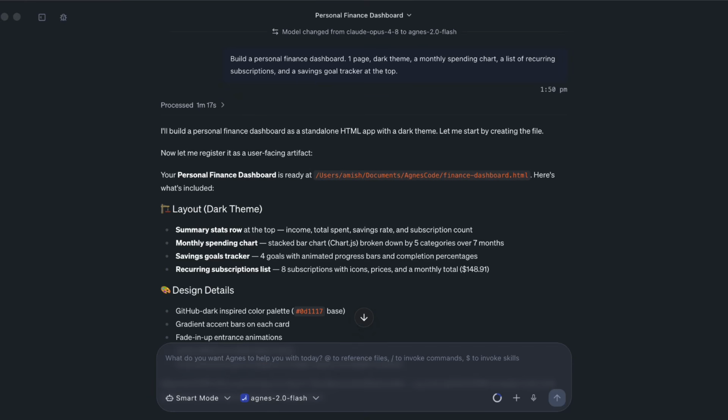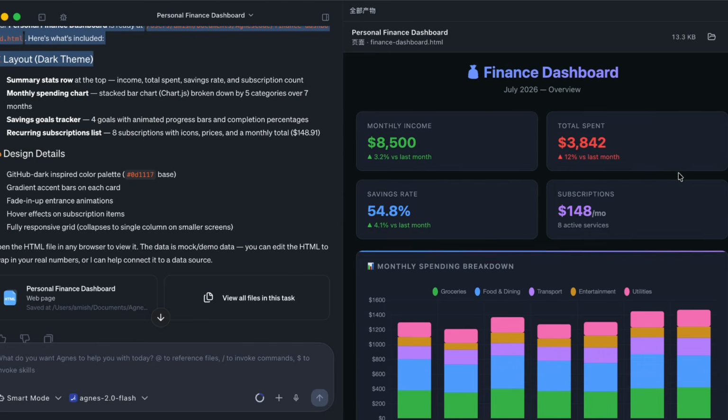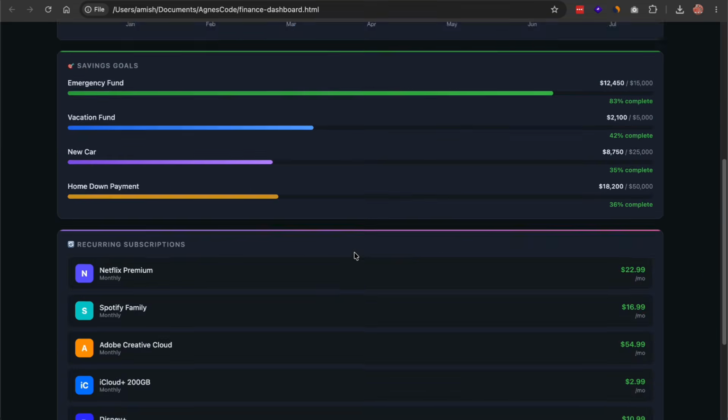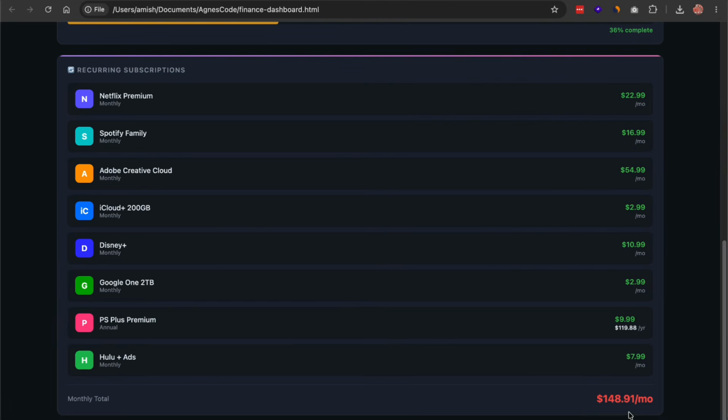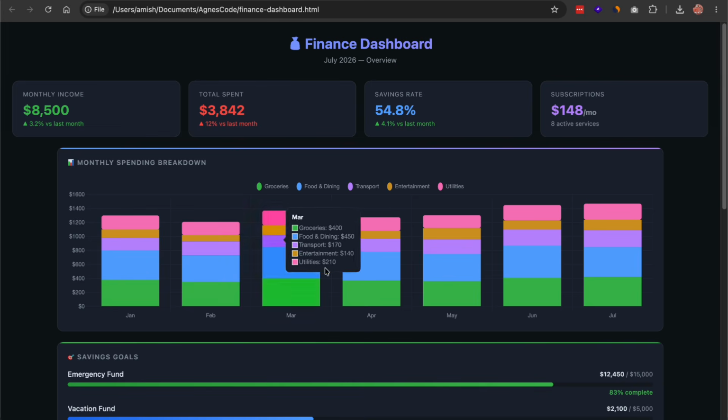It planned the layout, created the files, wrote the HTML, CSS, and JavaScript, and gave me a working page. The chart rendered, the numbers updated when I edited the data, and the whole thing took a few minutes. First draft quality, sure. But a usable first draft from one prompt, at zero cost, is the point.